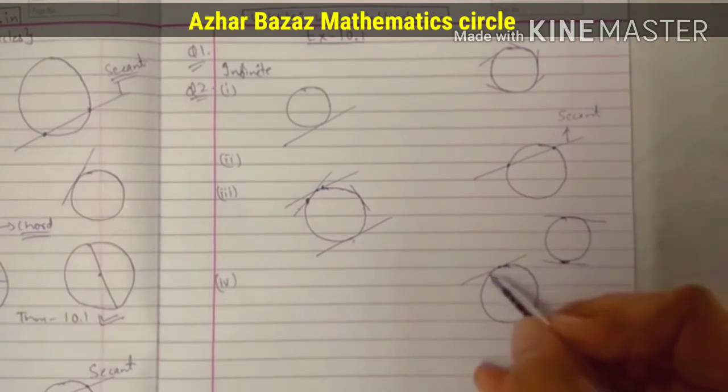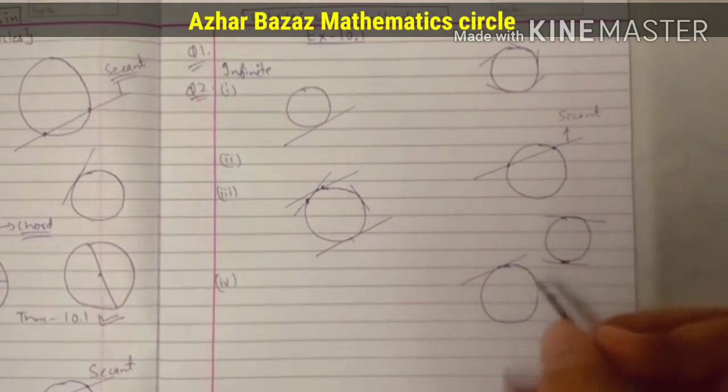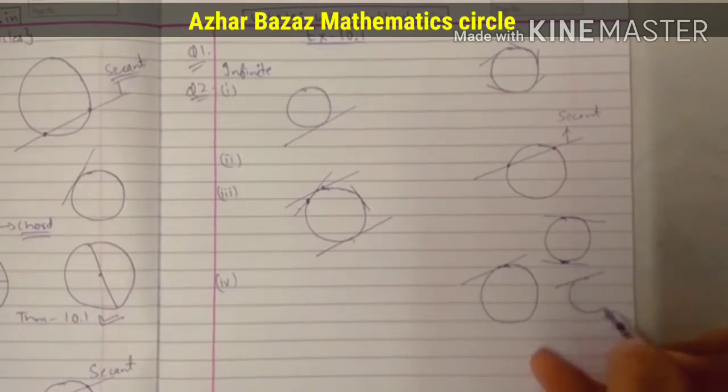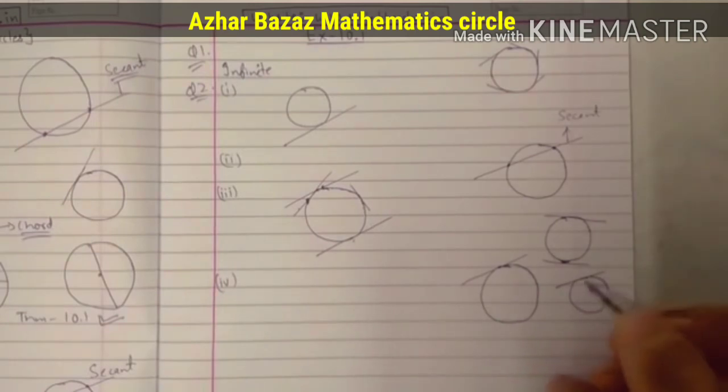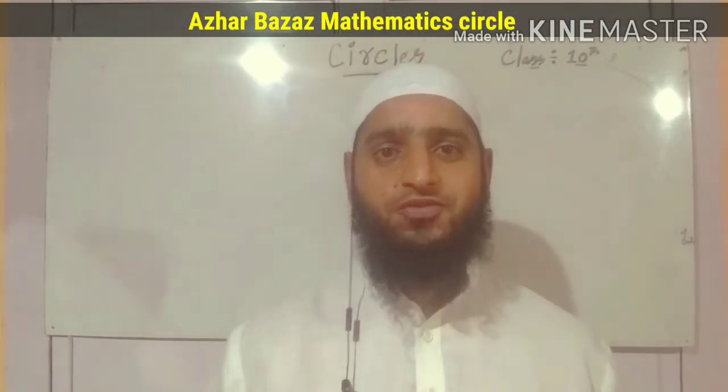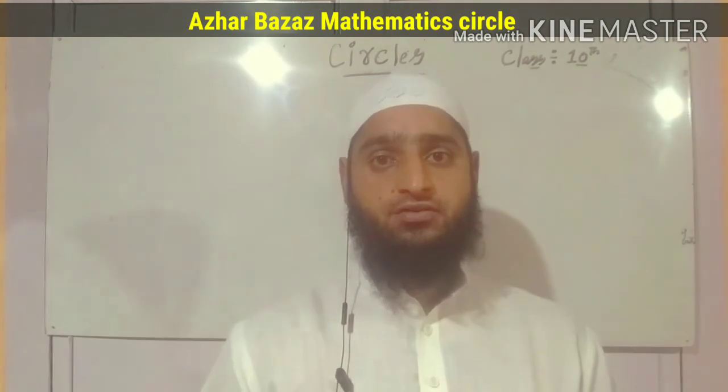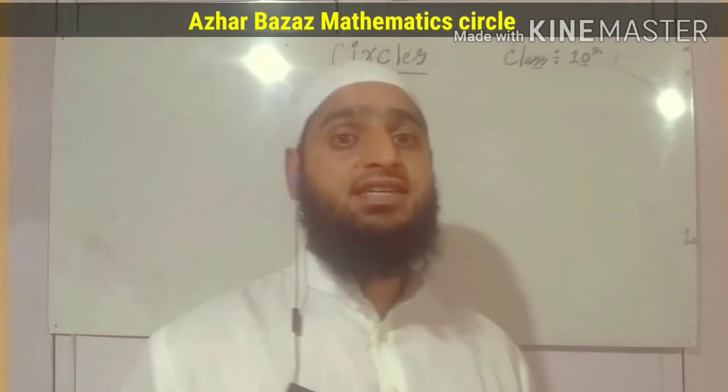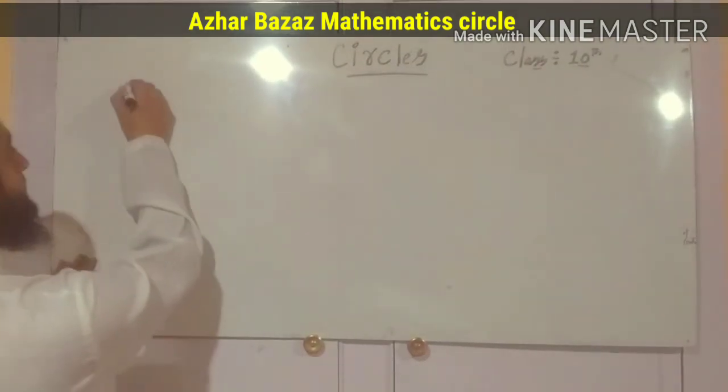Okay, students. After that, the last part is: the common point of a tangent to a circle and the circle, the point which is common to the circle, is known as the point of contact. I have shown you graphically that the point where the tangent touches the circle is known as the point of contact to that circle. After that, we have done the first exercise. Students, alhamdulillah, it is the completion of the first exercise, and now I will show you the proof of the first theorem.